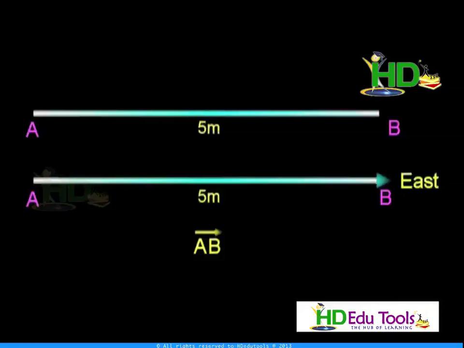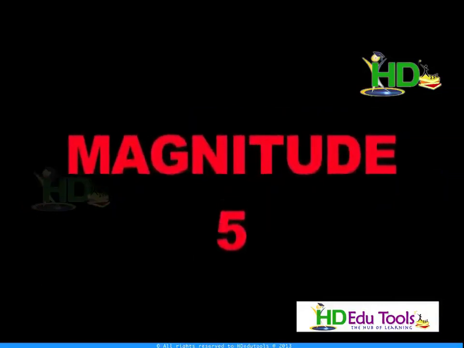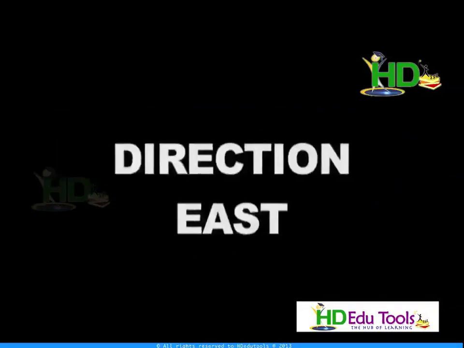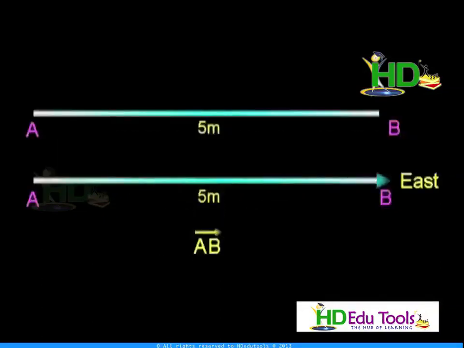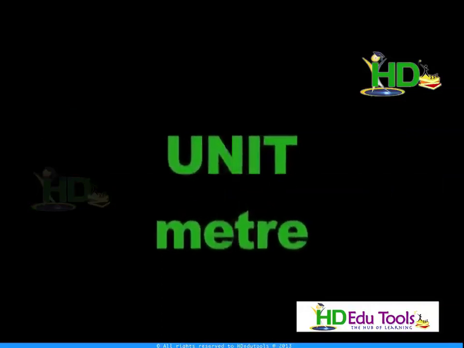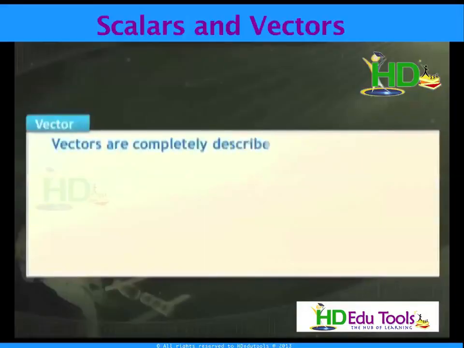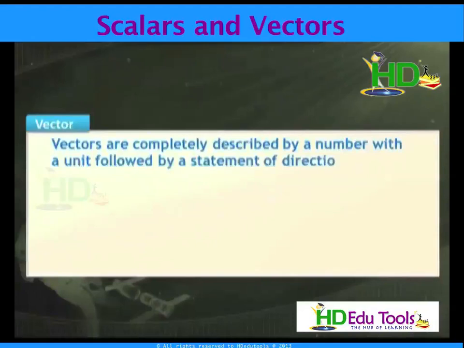That means to represent a vector quantity, you require a number, a unit as well as the direction. That means three parameters are required: one is the magnitude, another is the direction, and another is the unit. Vectors are completely described by a number with unit followed by a statement of direction.